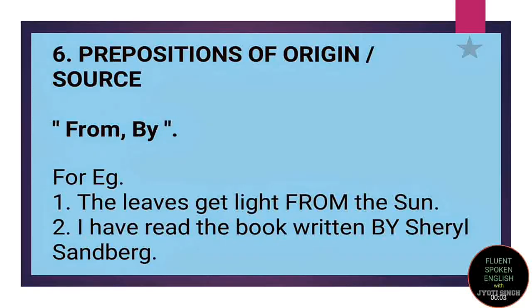Prepositions of origin or source. That means to tell you about the origin. The commonly used words are from and by. Let's understand this with an example. The leaves get light from the sun. Here the word from is the preposition of origin because it is telling you about the origin. That leaves are getting the sunlight. From where? From the sun.